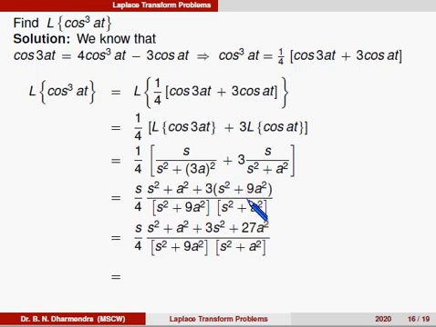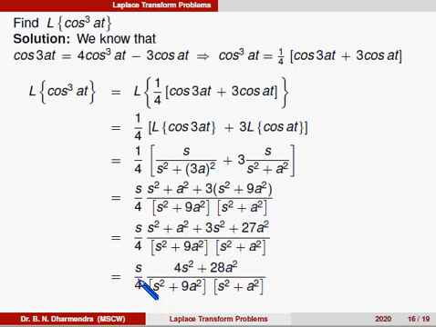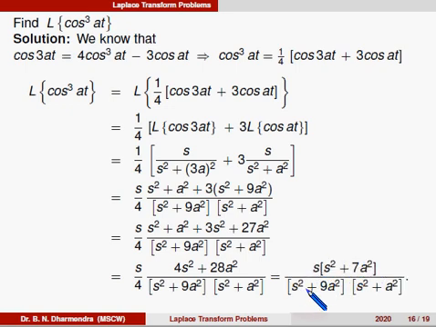So, it can be rewritten, taking some manipulation. Therefore that is 4a² + 28a² after addition of these terms. So 4 ones are 4 and 4 sevens are 28. So it can be written as a² plus 7a² divided by, taking the LCM, that is the product of the two denominators.